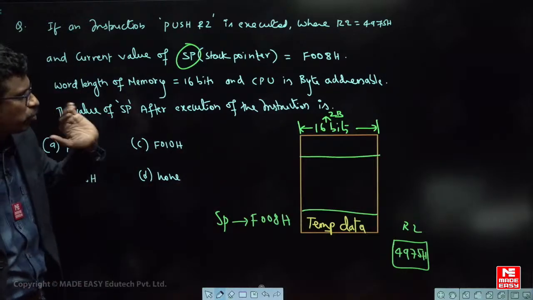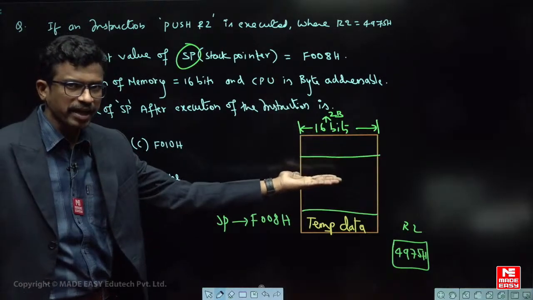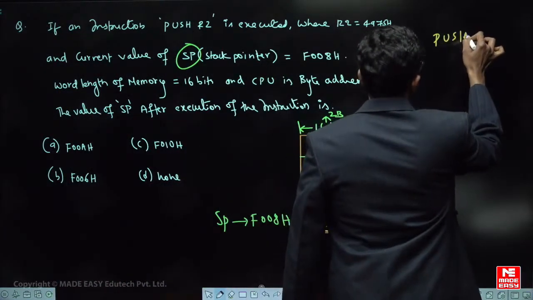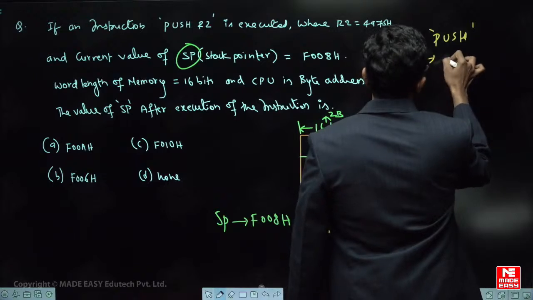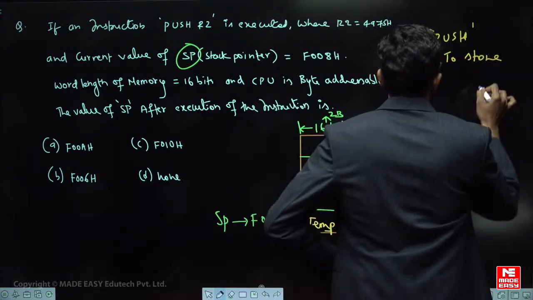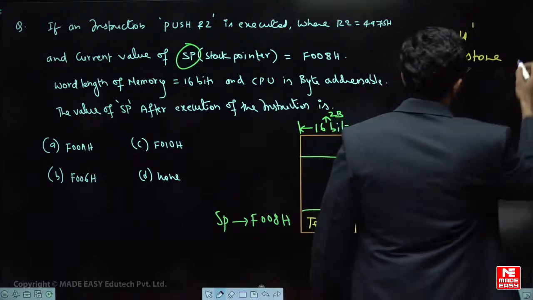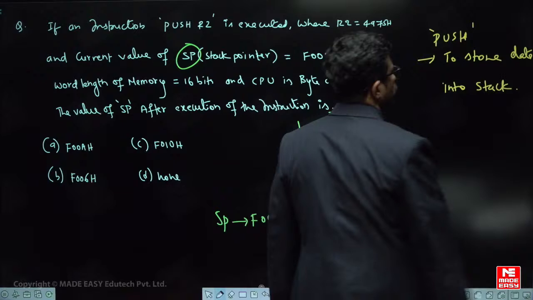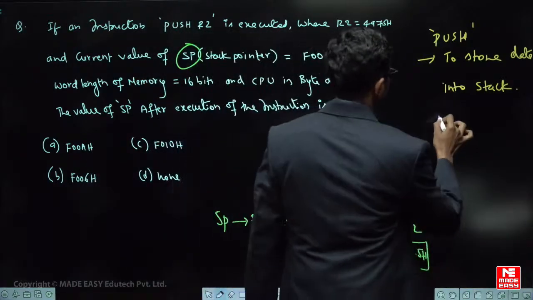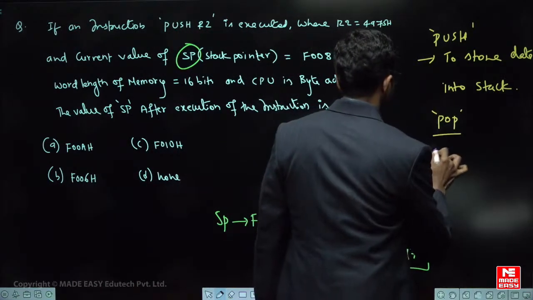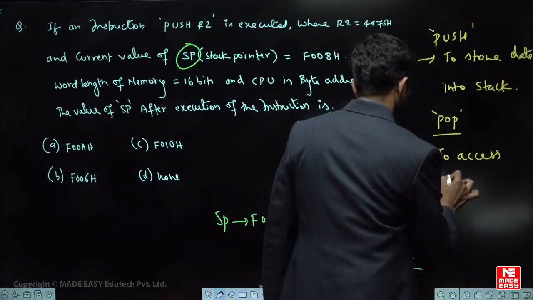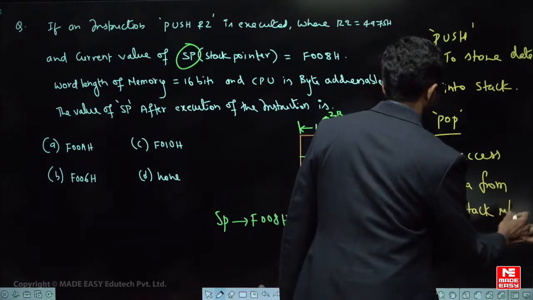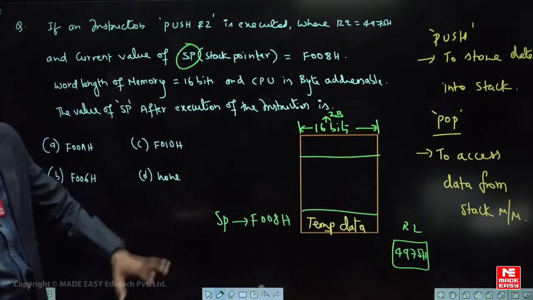Now tell me, here the push instruction means to store the data into the stack. Pop means to bring the data from the stack. So the push instruction's purpose is to store data into the stack. The pop instruction's purpose is to access data from the stack memory. Stack and stack memory are both the same. This is the basic purpose of the two instructions, push and pop.